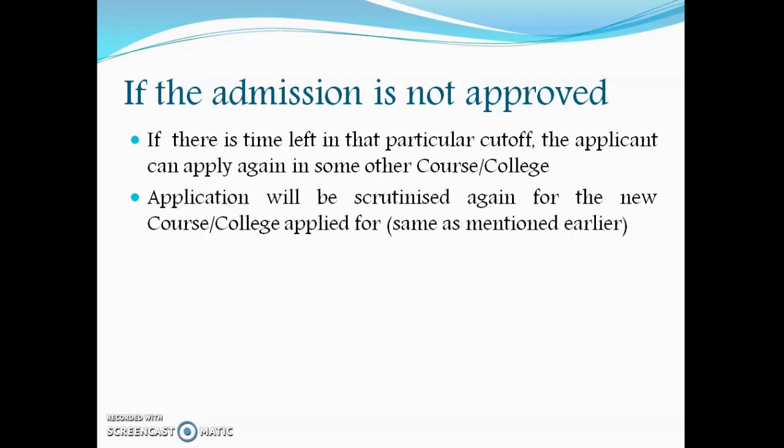There is a grievance committee in the college as well as in the university. If there is some time left in that particular cutoff, the applicants can apply again in some other course or college. Now this is a very important point to note that one cutoff will normally be applicable for 3 days. So for example, on day 1, you select a particular course and a college, and by evening or next day morning you get an email from the college that you are actually not eligible in this course due to some reason, as I listed earlier. So then you still have an option. You can select another course in the same college, or you can select some other course in any other college. So that option is open with you.